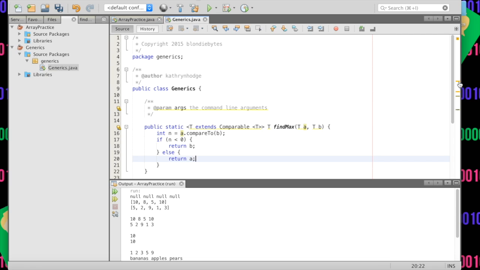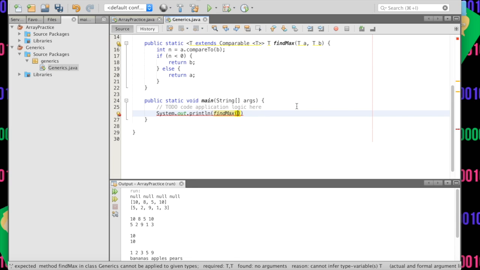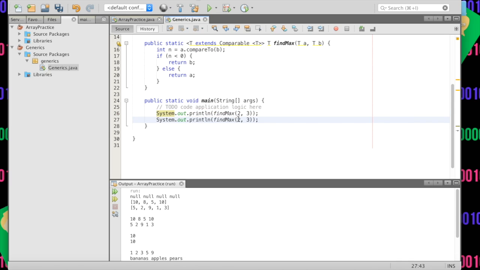But how do we know it works? Well, inside of our main, we can do things. We can do System.out.println, and we can call findMax, because that's what this method is called, and we can put 2, 3, and it will print out the maximum. And then we can switch those and see if it still works. 3, 3, we could keep them the same, and then we could switch them. So this should print out 3, 3, 3. And again, you could change certain things as well.